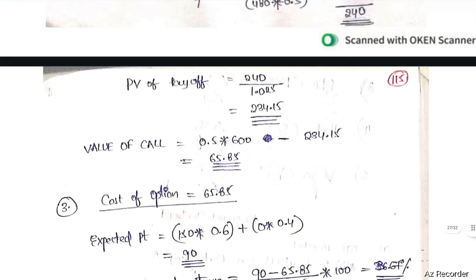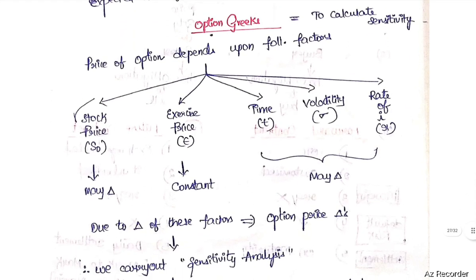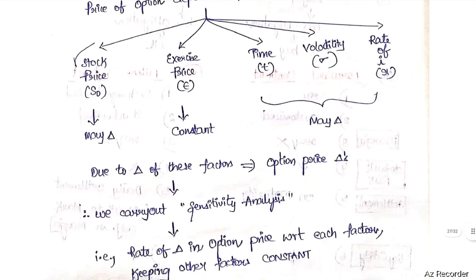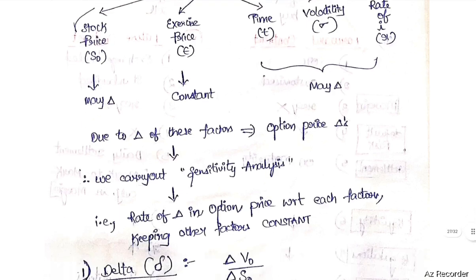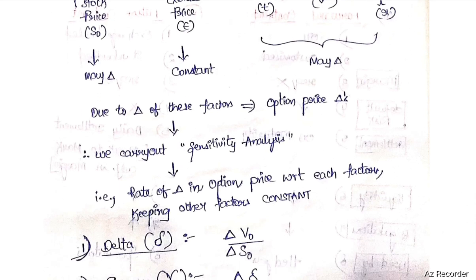Next concept, option Greeks. Option Greeks are used to calculate sensitivity. The price of an option depends upon the following factors: stock price S0, exercise price E, time T, volatility sigma, and rate of interest R. Stock price may change, exercise price is constant, while time, volatility and rate of interest may change. Due to changes in these factors, option prices change. So we carry out a sensitivity analysis, that is the rate of change in option price with respect to each factor, keeping other factors constant.